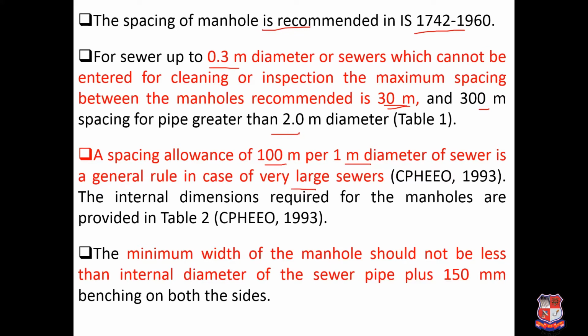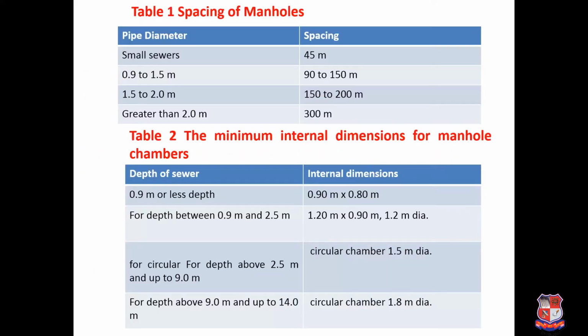And the internal dimensions required for the manholes are provided in table. So I will discuss this table. The minimum width of the manhole should not be less than internal diameter of the sewer pipe plus 150 mm benching on both the sides. So here these are the spacing of manhole, and small sewer 45 meter spacing, 0.9 to 1.5 it is 90 to 150 meter, 1.5 to 2 meter it is 150 to 200 meter spacing, greater than 2 meter the spacing is 300 meter. And the minimum internal dimensions for manhole chambers depend upon its internal dimensions and